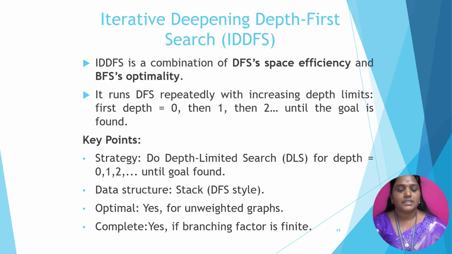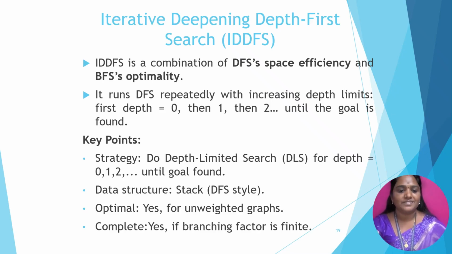The next algorithm is iterative deepening depth first search. Iterative deepening is a combination of the efficiency of BFS and DFS. It runs DFS repeatedly, increasing the depth limit each time. We already know about BFS and DFS, where each and every node is explored level by level. So what are the main key points of iterative deepening depth first search? It does a depth limited search, where the limit of the level is fixed in advance.